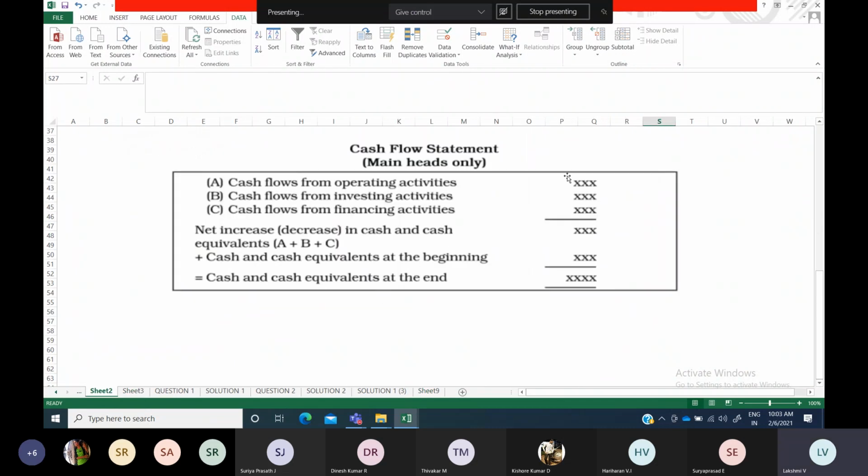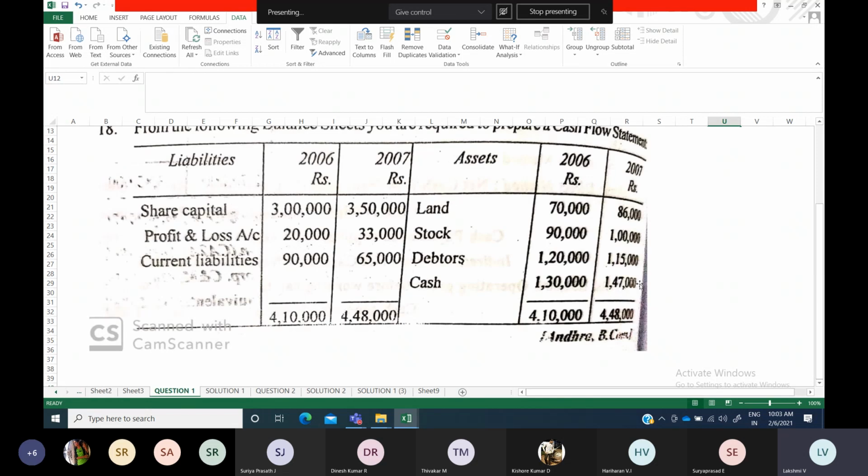So after finding out all these things, you will get this result. With that, adding this 1,30,000, you should get this 1,47,000 amount. If you get this, then your entire problem is right, or else you have made a mistake somewhere.